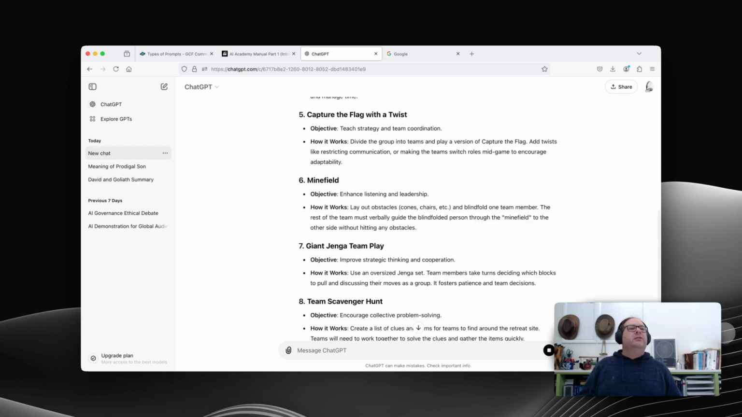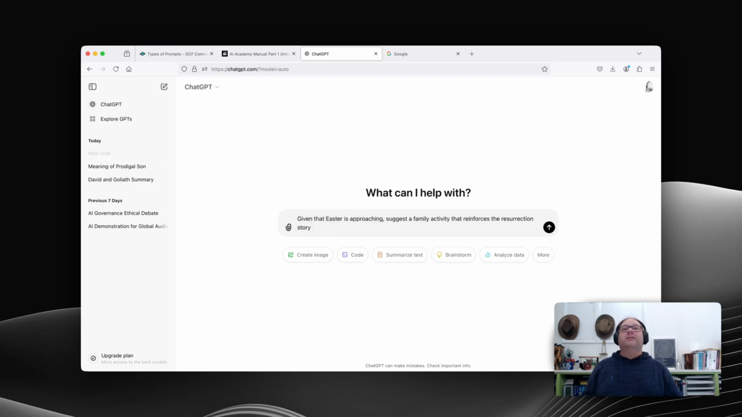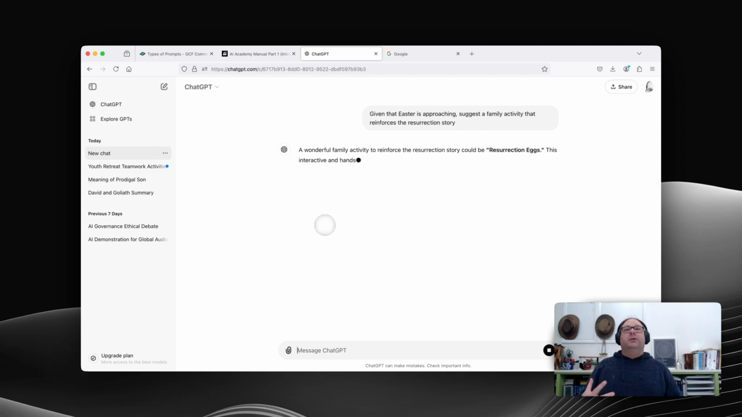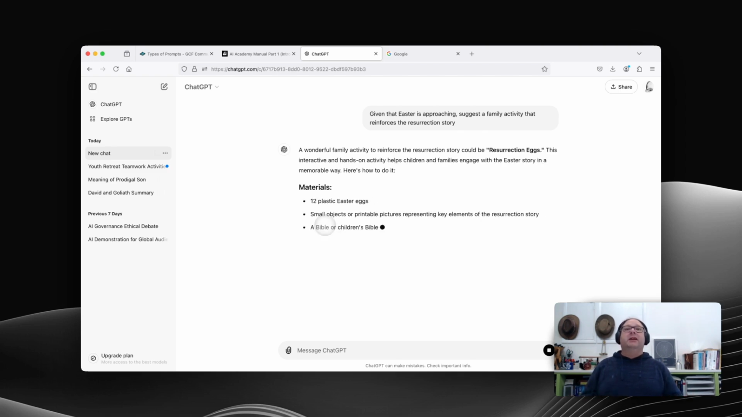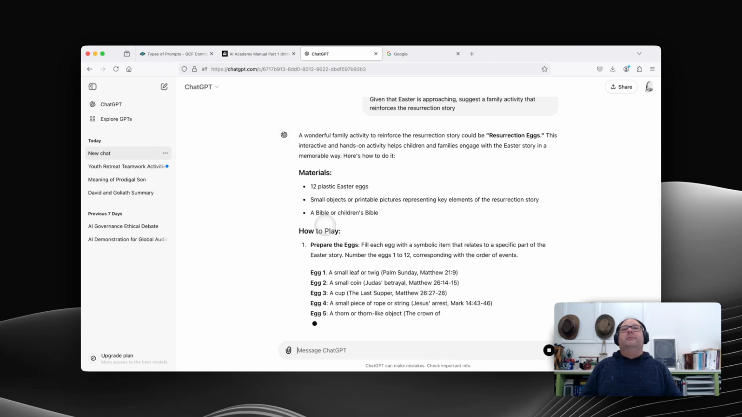Okay, let's do something else. Oh yeah, so you can also do contextual prompts, such as, let's do another one here, a new chat. So the context here is that we're saying, given that Easter is approaching, suggest a family activity that reinforces the resurrection story. So obviously the context being the time of year that we are laying out to ChatGPT, and asking for a very specific activity that reinforces a very specific story or a very specific message.